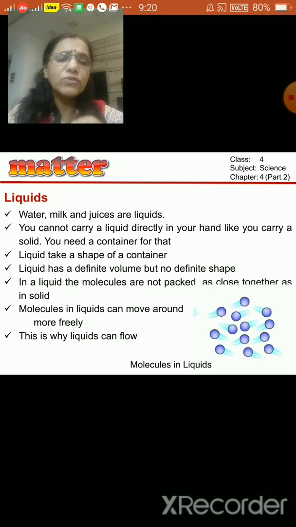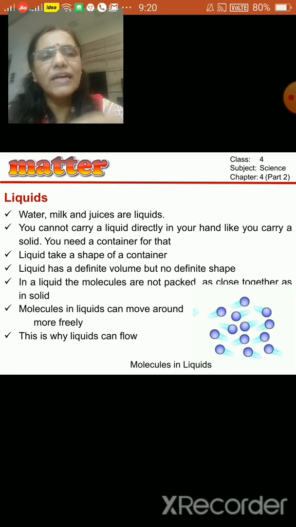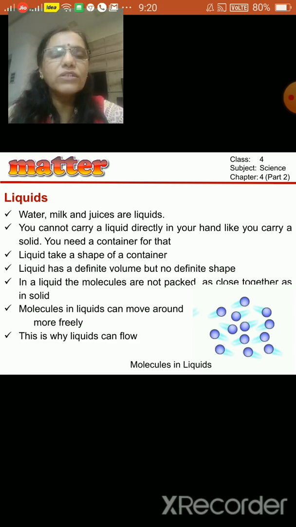I also gave you the example of a box in which the marbles are filled. If the box is fully filled and you try to add some more marbles, it will not take any more marbles. Why? Because all the space is filled. Same way in solids all the space is filled, so the molecules are not able to move around.